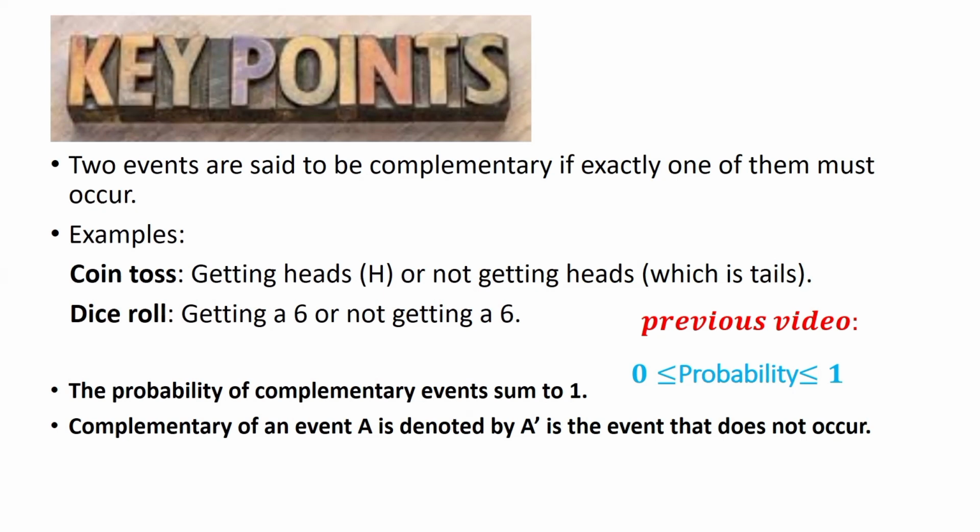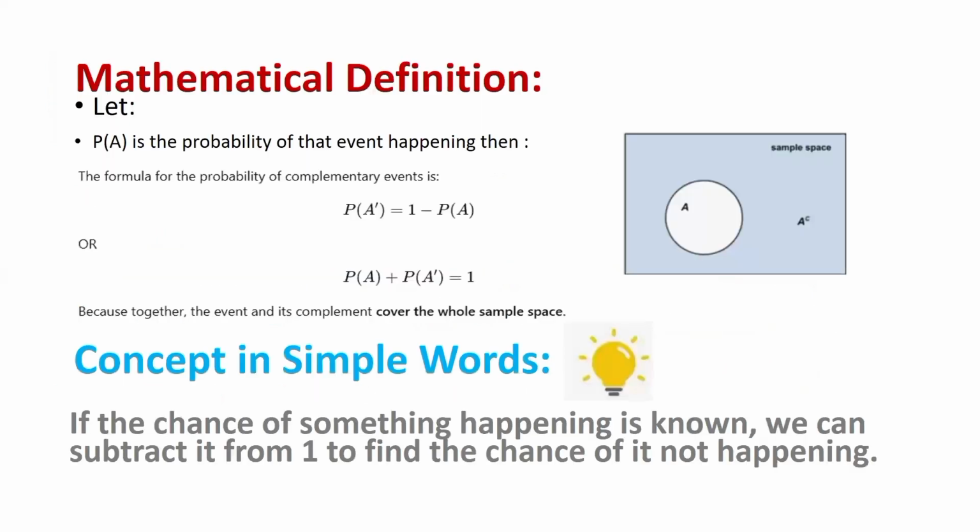The complementary of an event is denoted by A prime and is the event that does not occur. Mathematically, we can define it as: let P of A be the probability of an event which happened, then its complementary is denoted by P of A prime, which is 1 minus P of A. Or we can write it as the probability of the event plus the probability of the event not happening equals 1.